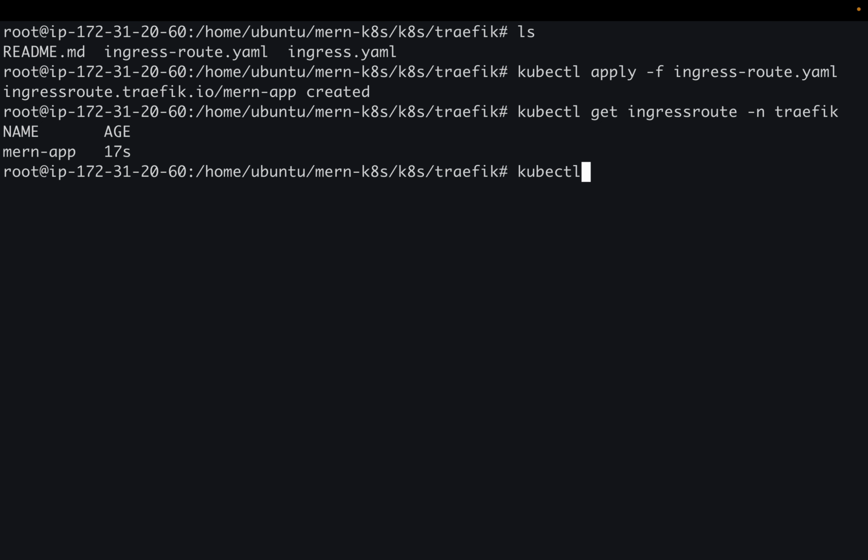So yeah, this was all about how you can use Ingress controller and IngressRoute from Traefik. As NGINX is going to retire its Ingress controller, we now have the option to upgrade our Ingress controller to other alternatives, or we can use Gateway API.